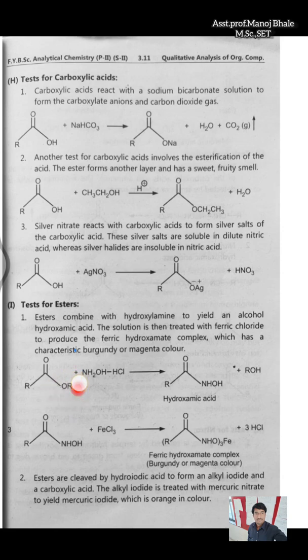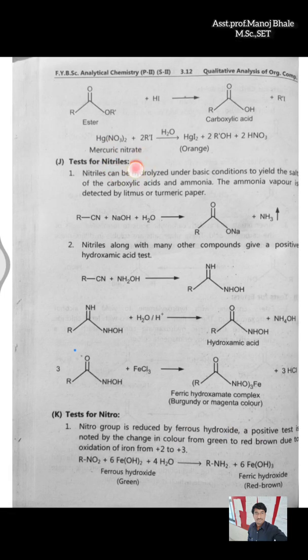Next one, test for the ester. This is the structure of the ester, RC double bond O, OR. If we react it with hydroxylamine, there is a formation of hydroxamic acid, along with removal of the alcohol. This hydroxamic acid we react with FeCl3, ferric chloride. There is a formation of the ferric hydroxamate complex, a violet or magenta color, plus removal of 3HCl. That means we can easily determine the presence of the ester.